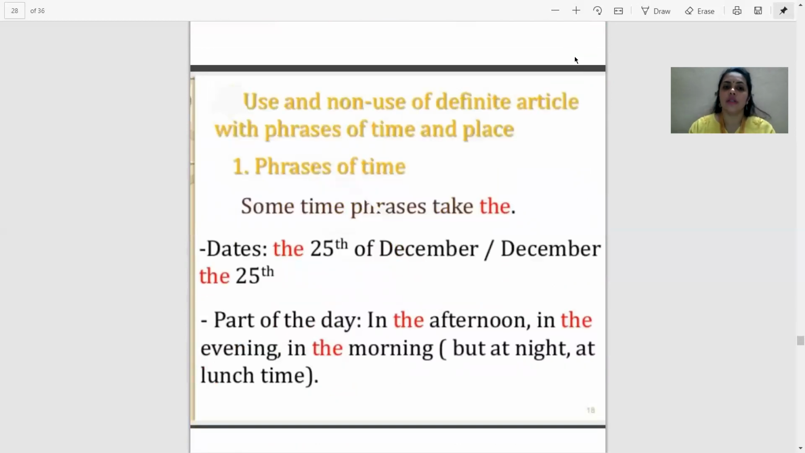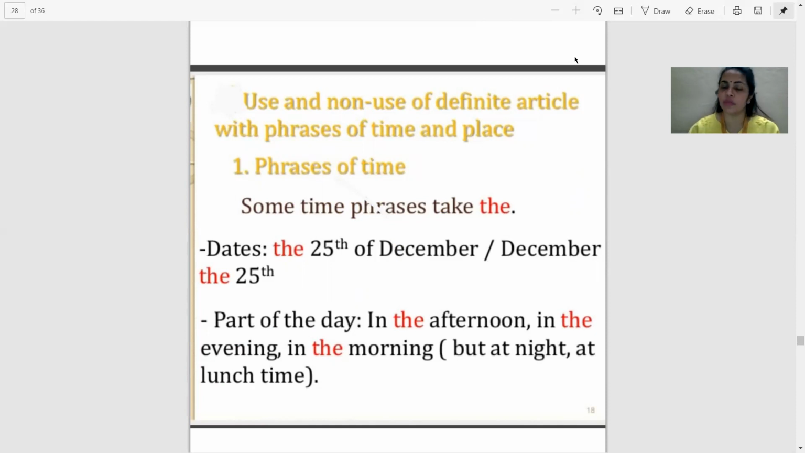Use of articles and some non-uses of articles with the phrases of time and place. Phrases of time. Sometimes phrases take "the". For example, the 25th of December, December the 25th. This is the reverse way of saying the same thing. At times we have to specify some dates. Some dates are very special to us. So that is why we can say "the" before that particular date and we can complete the sentence. Parts of the day.